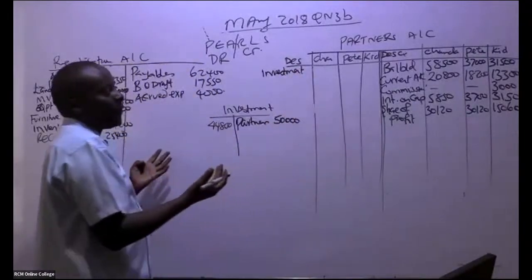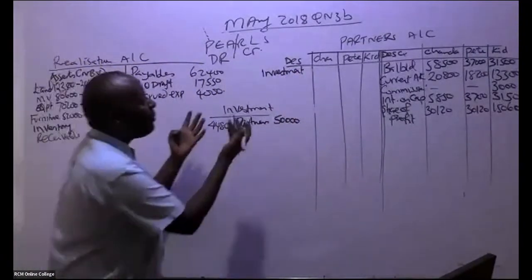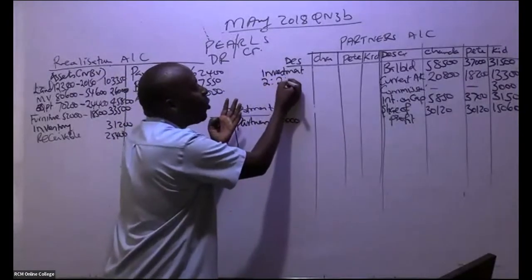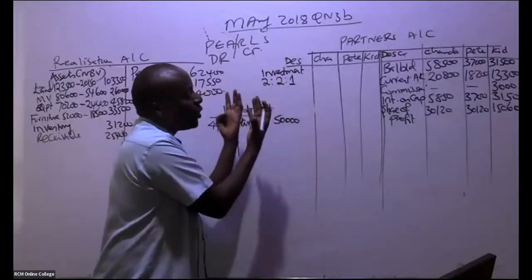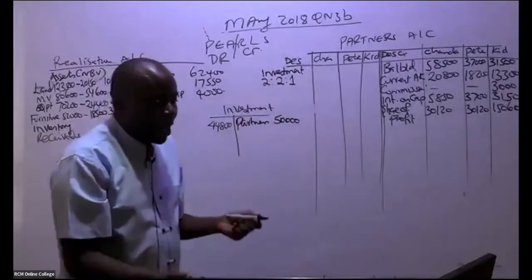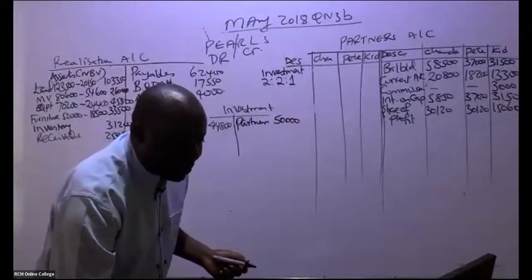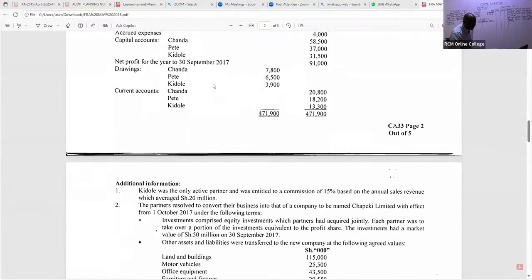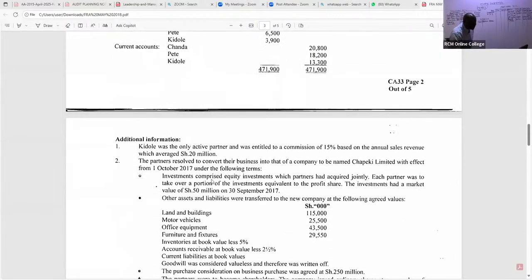Where do we take the difference? So this investment, remember they have told us they are going to apportion it using their normal criteria of 2:2:1. They have told us investments comprised equity investments which partners had acquired jointly.